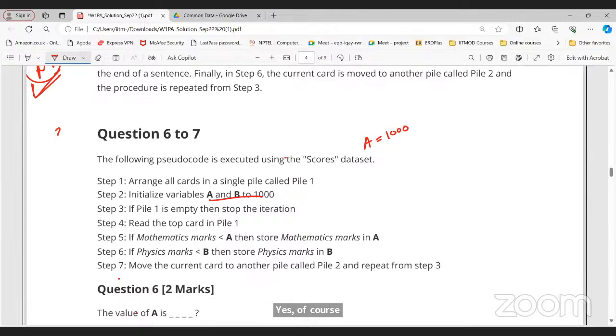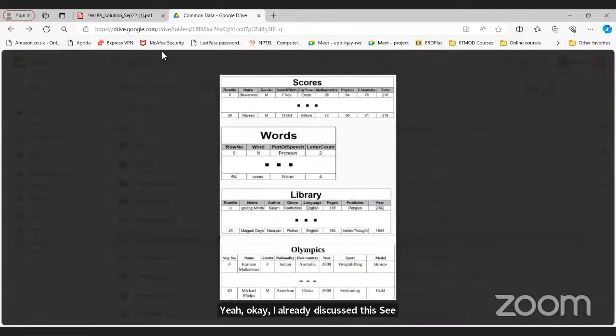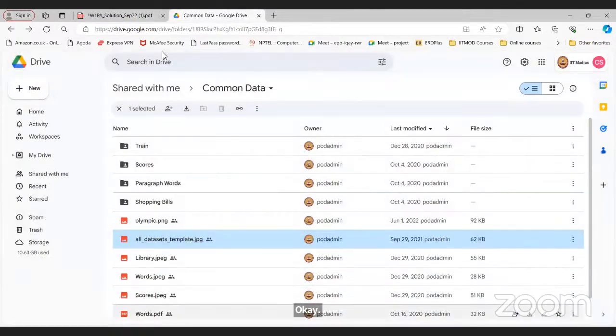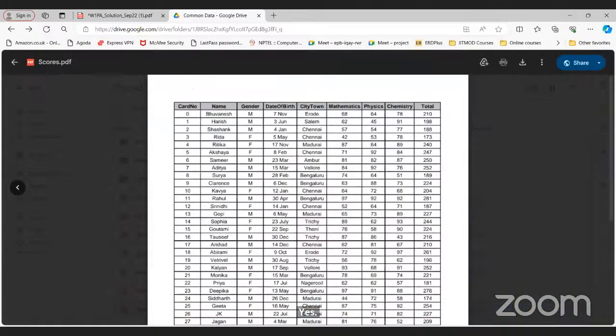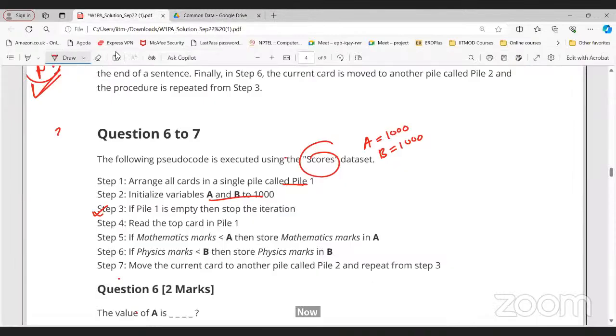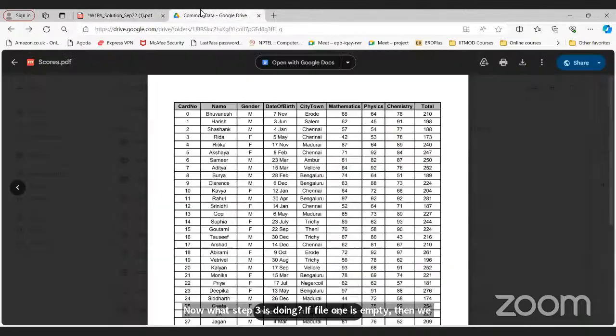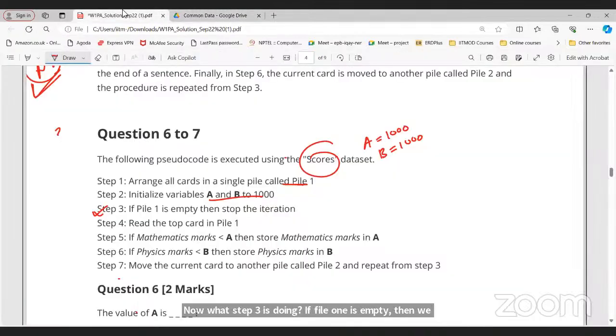Okay, see what we are doing here. Arrange all the cards in a single pile called pile 1. We have initialized the variables A and B to 1000. Now step 3: if pile 1 is empty, then we need to stop the iteration. For this example you need to use the scores data set, that is the scores.pdf. Now, read the top card in pile 1. So the first card is this one, card number 0.